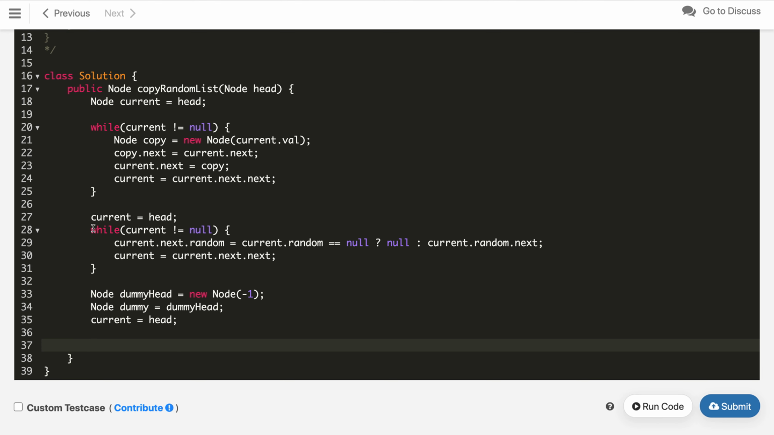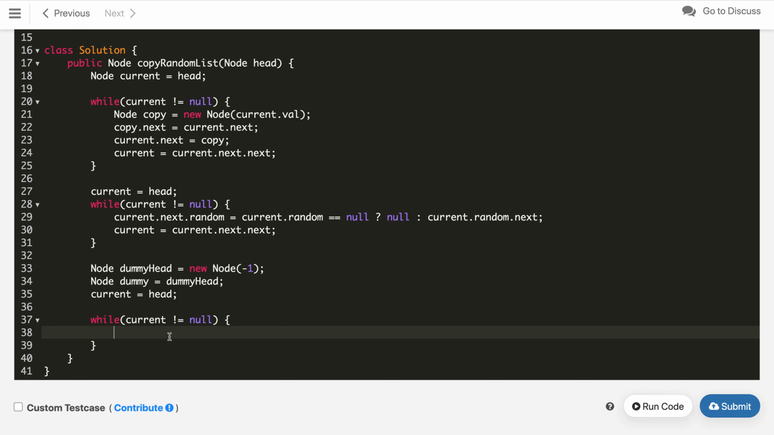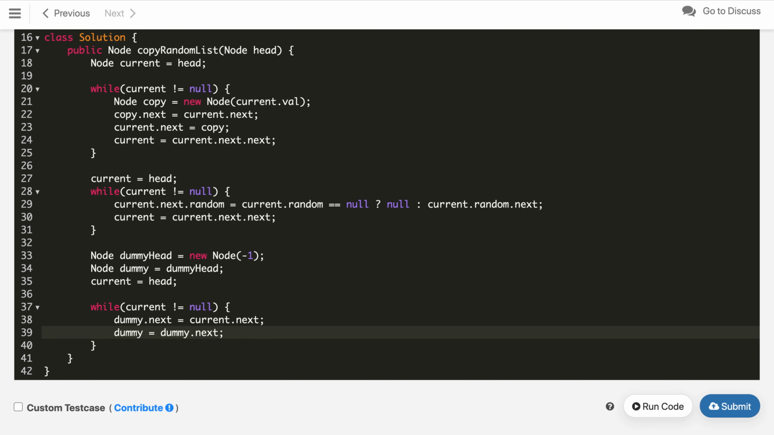So this is step 3. Here again we iterate until current is not equal to null. And what we need to do now is fetch the next node. Dummy.next is equal to current.next. So current.next is the first node, or every node, of our copied list. So we set it in dummy, then we update dummy to dummy.next. Now this is done.